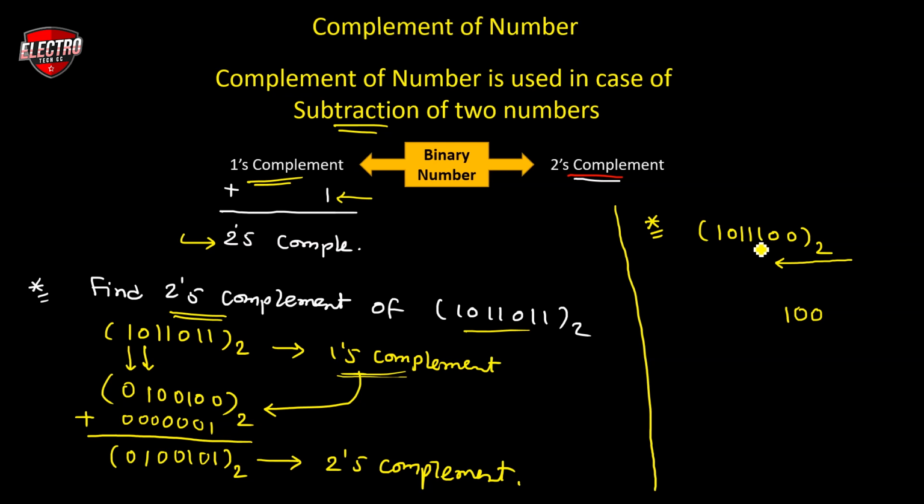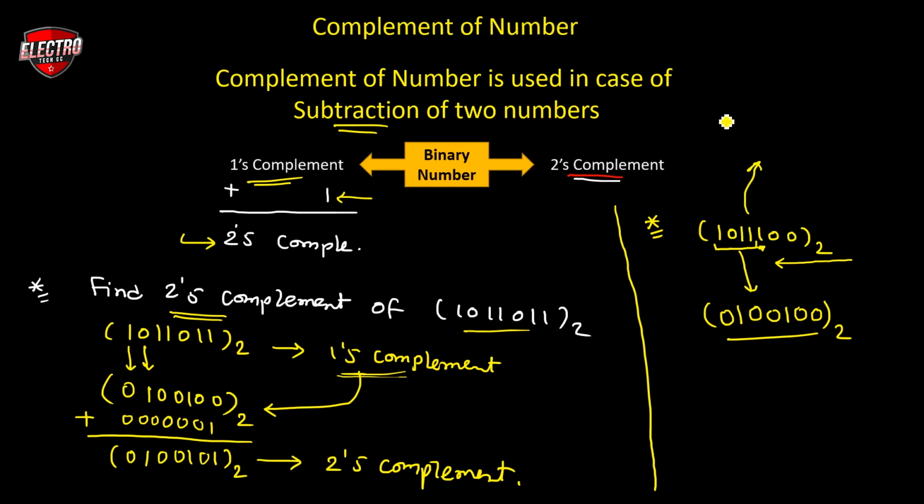Write each and every bit after the third position in inverted format. At the fourth place we have 1, so the inverted form of 1 is 0. At the fifth position we have 1, so invert that bit into 0. At the sixth place we have 0, so invert that bit into 1, and the last bit, that is 1, we invert into 0. So this is the 2's complement of the given question directly, without converting into the first complement. If you want to verify, you can verify with the help of the first complement.